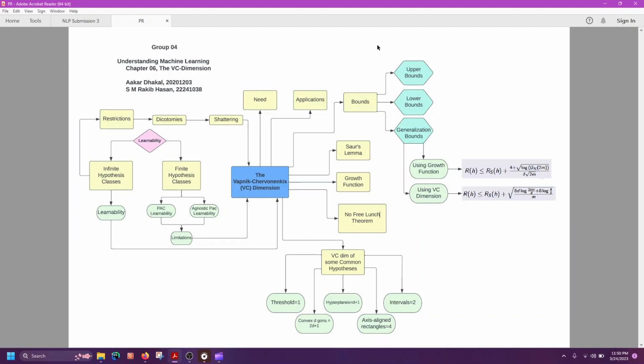If all possible dichotomies from the sample classes are realizable, then the hypothesis class shatters the sample class. Also, when there is shattering, there is no restriction. Shattering is the ability of a model to classify a set of points perfectly. More generally, the model can create a function that can divide the points into two distinct classes without overlapping. It is different from simple classification because it considers all possible combinations of labels upon those points.